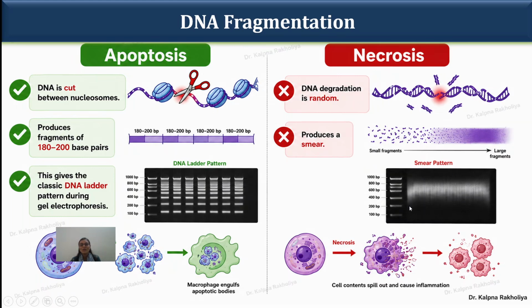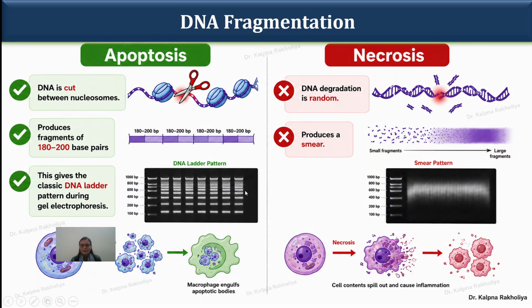This is the most important topic. It will be asked in the CSIR-NET exam. What is the main difference between apoptosis DNA fragmentation and necrosis? In the necrosis case, a smear-like structure appears in the gel electrophoresis, while here it gives a DNA ladder-like pattern.